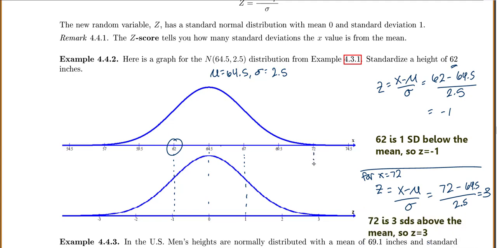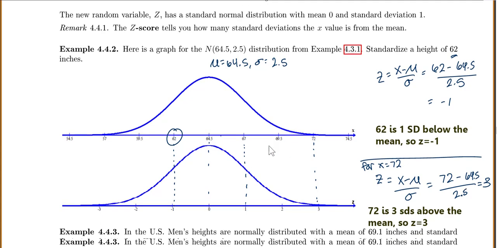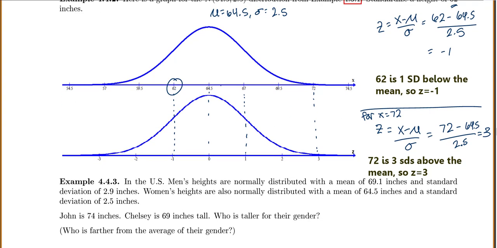Which matches our picture, because the 72 matched up with z equals 3. So it's basically just another way to rescale our data so it fits that standard normal curve. It's also important because, again, if z equals 3, you know that means it's 3 standard deviations above the mean.